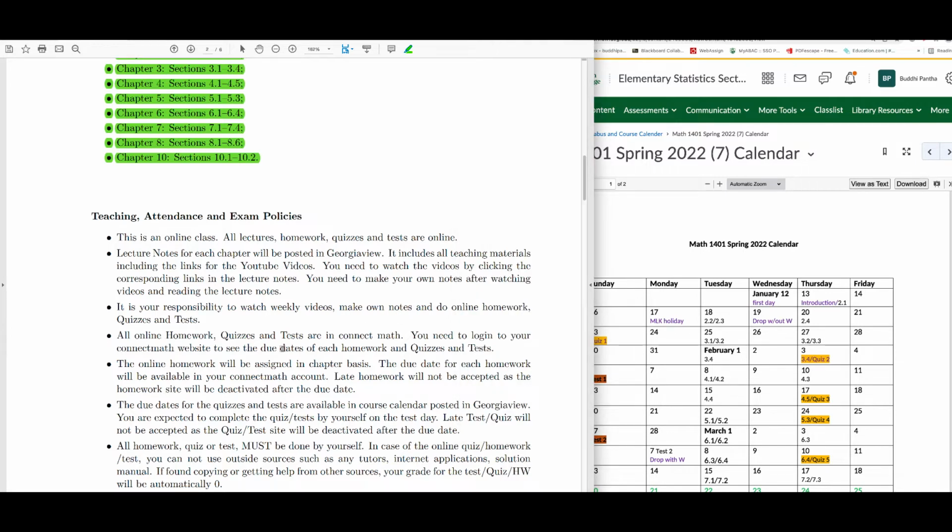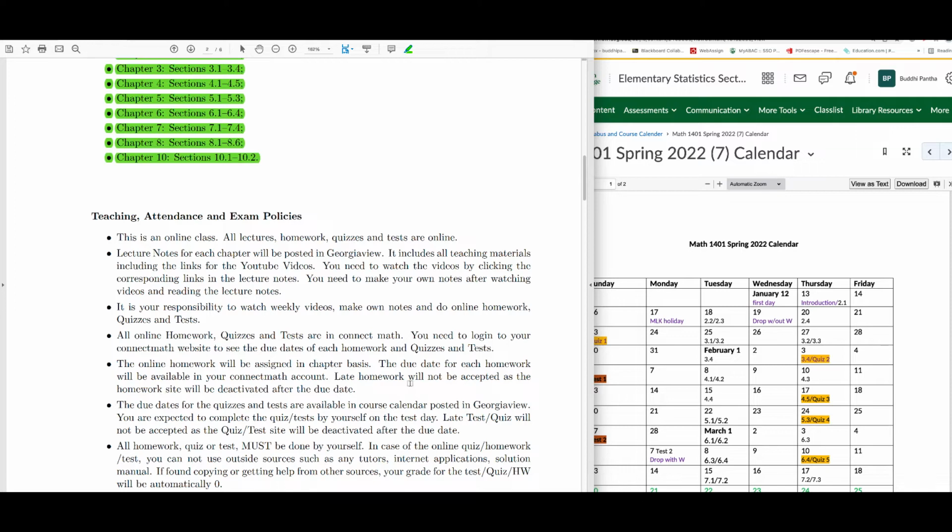All online homework, quizzes, and tests are in Connect Math. You need to log into your Connect Math website to see the due dates of each homework, quiz, and test. It is your responsibility to follow the due dates. So note the due dates, make your own calendar to see which homework is due what day, and follow that. It is your responsibility to find out the due dates for each of the homework, tests, and quizzes. The online homework will be assigned on a chapter basis. The due dates for the homework will be available in your Connect Math account.